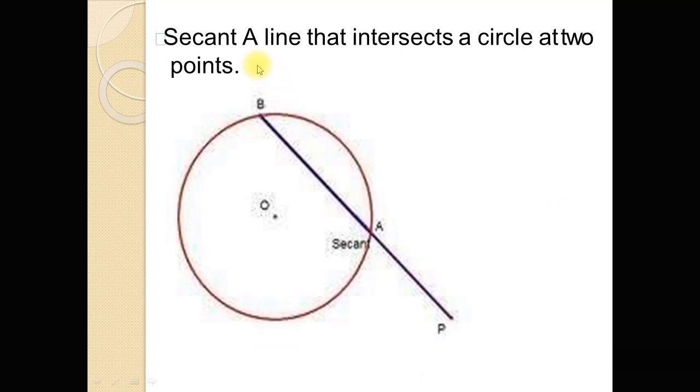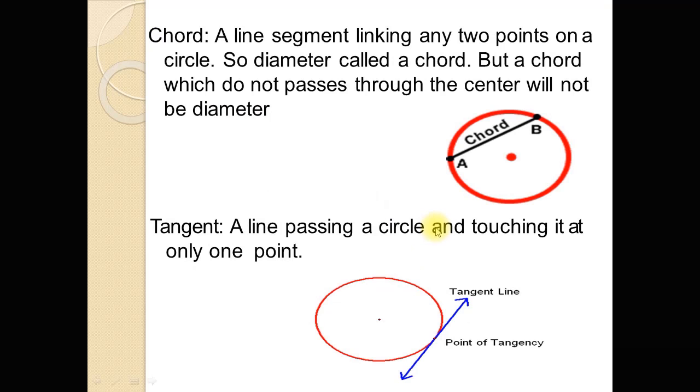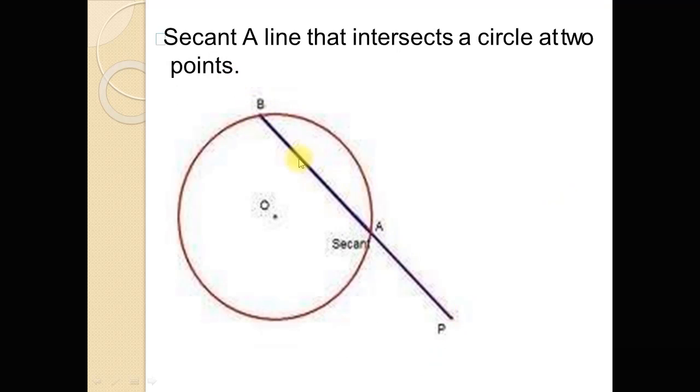Now secant line, a line that intersects a circle at 2 points. This is a secant line because this line touches the circle at point A and also at point B. But if the line touches the circle at only one point, then the line is a tangent, and if a line touches the circle at 2 points, then the line is called a secant line. In the previous slide you see this line touches the circle at 1 point, so this is a tangent line, and this line touches the circle at 2 points, so this is a secant line.